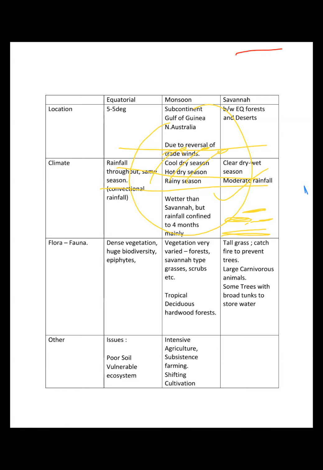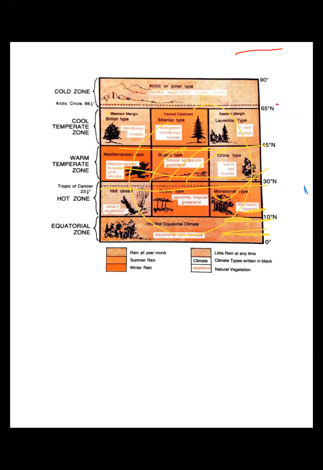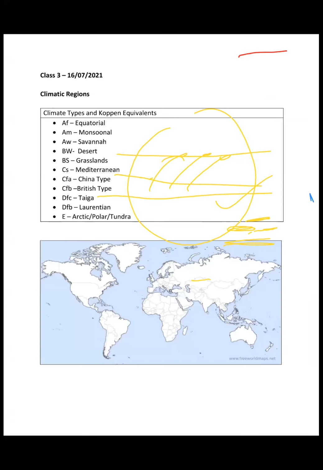You got this point. Steppes are basically found in this region, right? This is the steppes. Then this is the prairies. This is the pampas in Argentina, the velds in South Africa, the downs in Australia, right? They fall under the effect of westerlies, but you see how far they are from the westerlies.